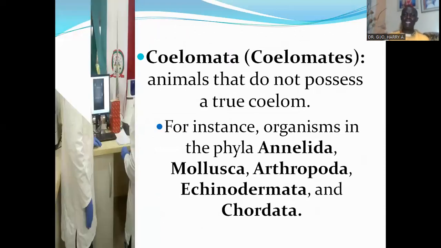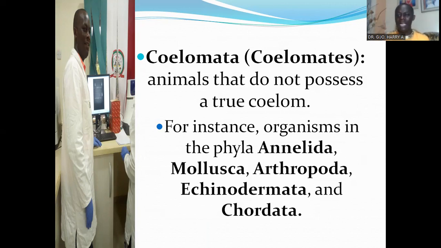Then the coelomata consists of animals that possess a true coelom. The coelomates are organisms that have a true body cavity. For instance, the organisms in the phyla Annelida, Mollusca, Arthropoda, Echinodermata, and Chordata. So all organisms that have a true body cavity or a true coelom are said to be coelomates.